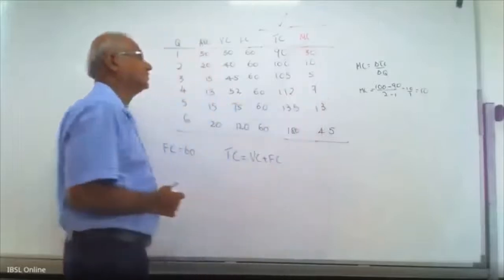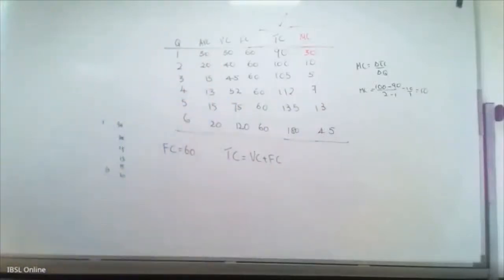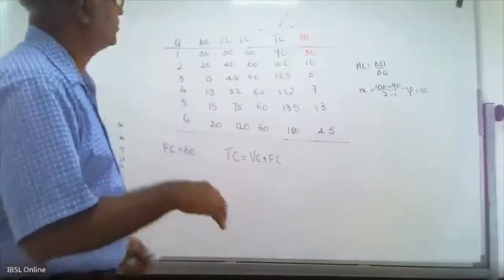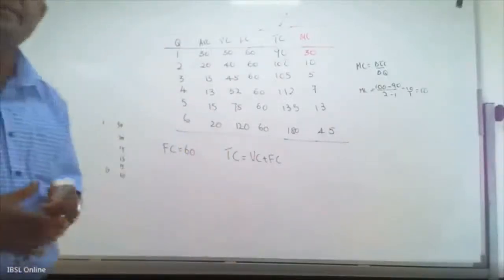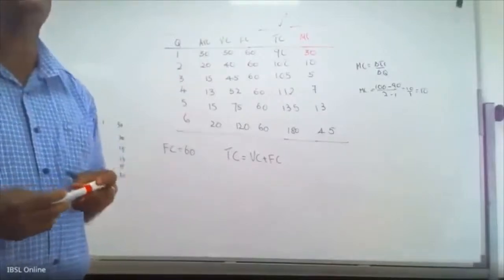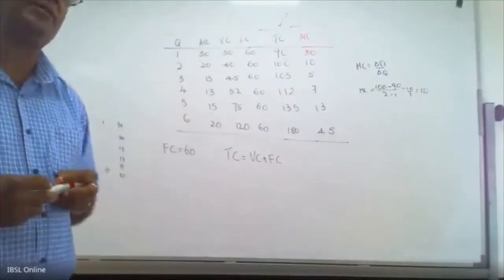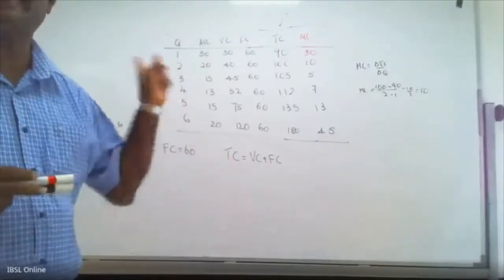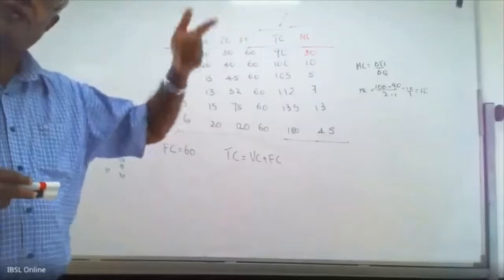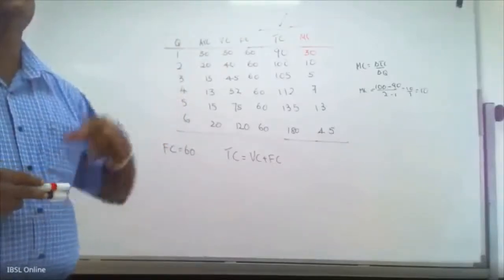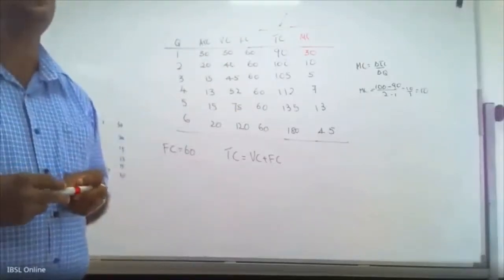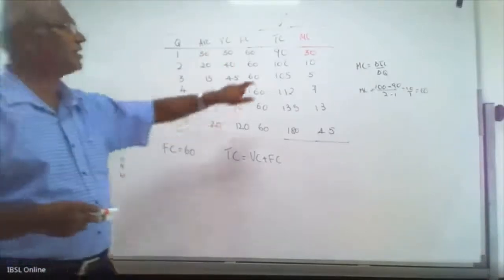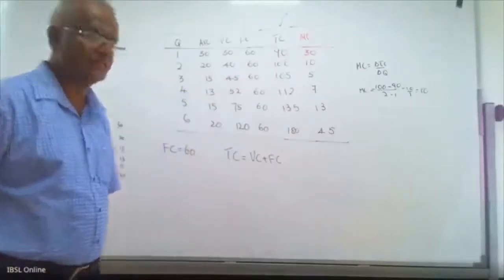I write that in the red line, 90 minus 60. Now we have everything: total cost, marginal cost. Thank you again, you answered very well. That was the trick in this paper. This is one of the past paper questions. Most of the students couldn't answer that question. If they are aware of the definitions of total cost and fixed cost, you can easily answer that question. Get marks here. 30.